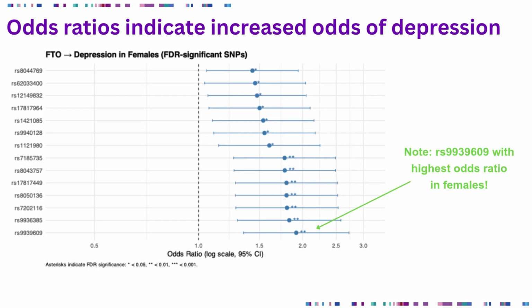So look at RS9939609 again. It has the highest odds ratio. Again, I drew a green line there. The risk allele for this SNP is A. So the way we would interpret this is that the odds ratio is telling us that for each A allele a female has, the risk for depression increases by nearly 2 times that of those without the A allele. So if you have 2 A's, then your odds are even higher.